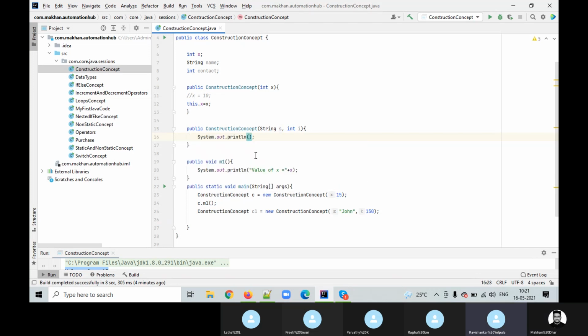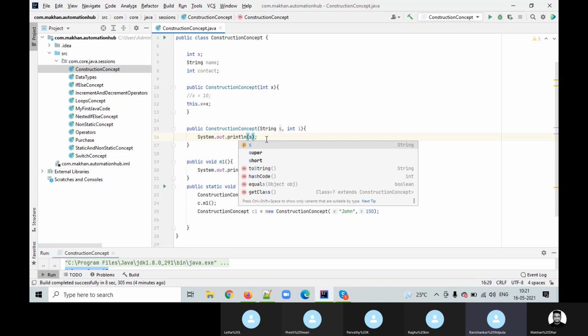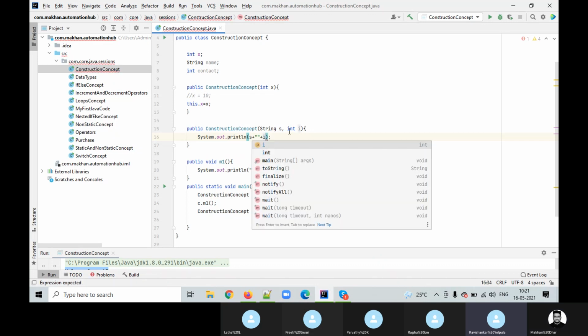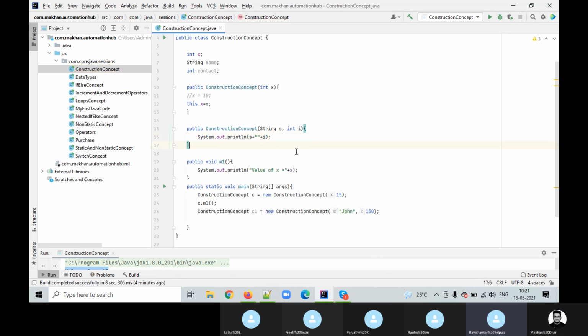So let me answer Raghu's question. Generally, constructors are used just to initialize the values. We don't perform any operations over there. That's the reason I wanted to show that when we assign some value to one of the global variables, it got assigned and we use that value in the M1 method. Did you observe that?